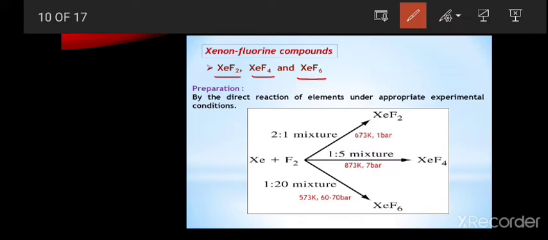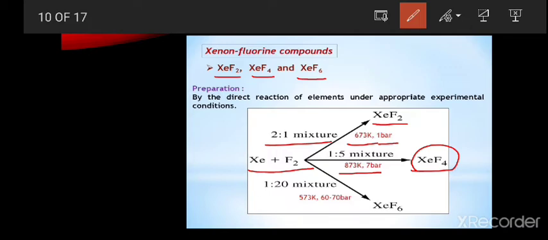Here we use a 2:1 mixture for the preparation of xenon difluoride, prepared at 673 Kelvin and a pressure of 1 bar. When xenon reacts with fluorine in a 1:5 mixture at 873 Kelvin and 7 bar, it forms xenon tetrafluoride.